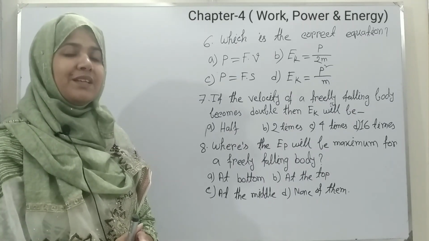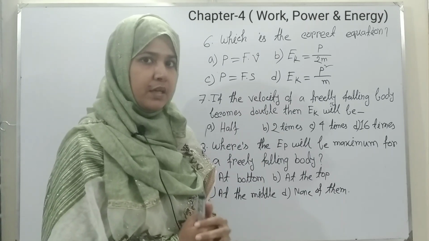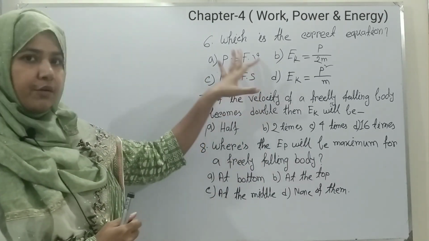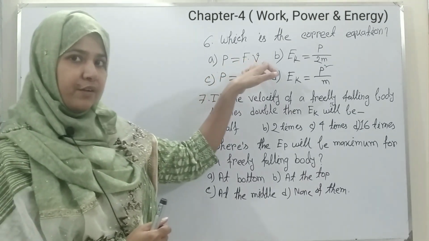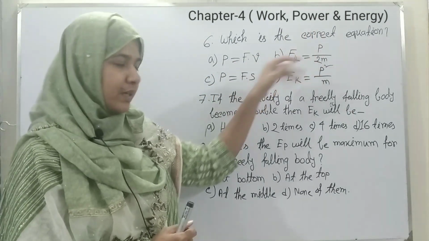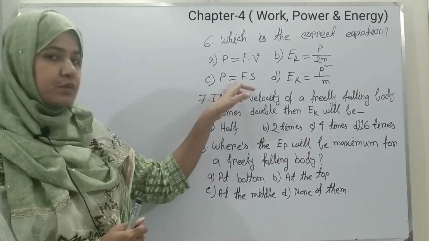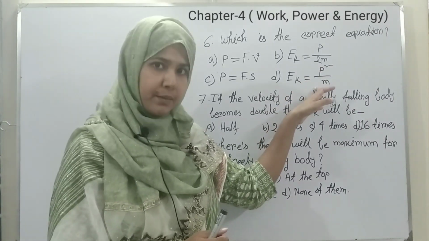Now our question number 6. Which is the correct equation? Here you can see there are 4 options. First, P equals FV. Second, EK equals P by 2M. C, P equals Fs. Number D, EK equals P square by M.